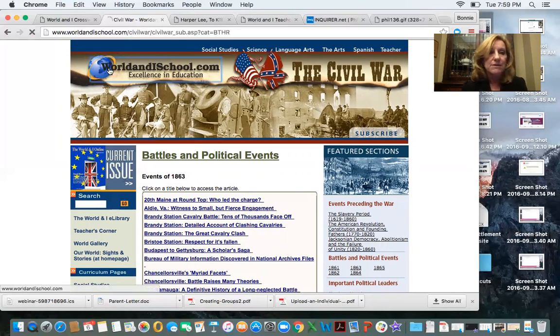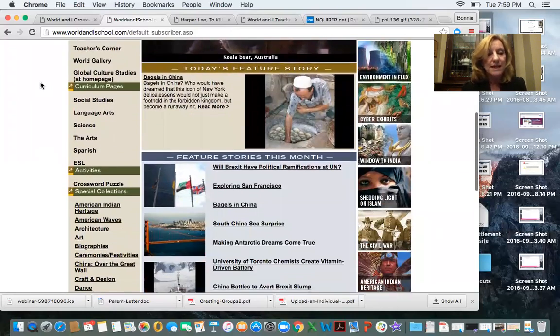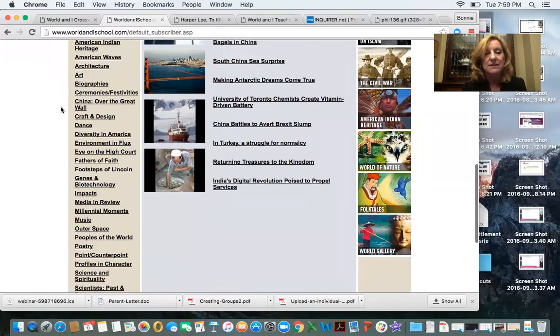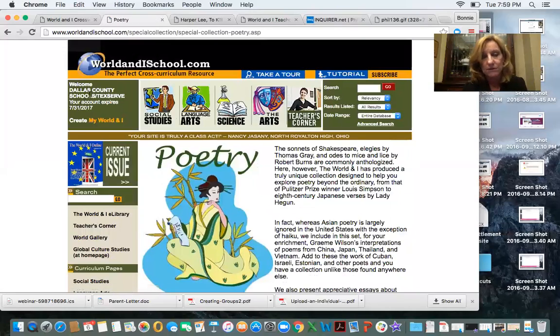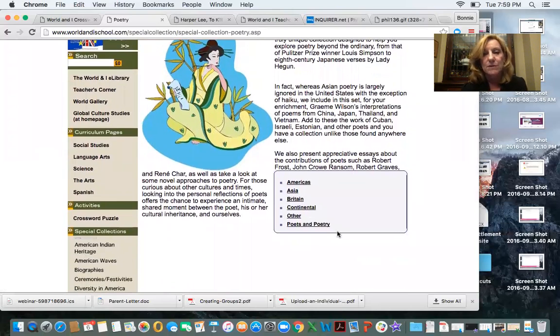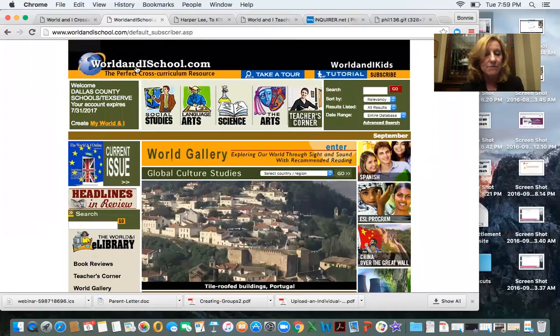And the best listing of the collections is from the World in iSchool homepage, and then here to the left, you'll see the largest. You'll see them sometimes as you go to the curricular pages, but you won't see the complete list until you go to the homepage. That's the complete list of the collections here on the left-hand side. There are just peoples of the world. The poetry is wonderful, a collection of poetry, and you can highlight even poetry from certain countries and continents. So wonderful areas.